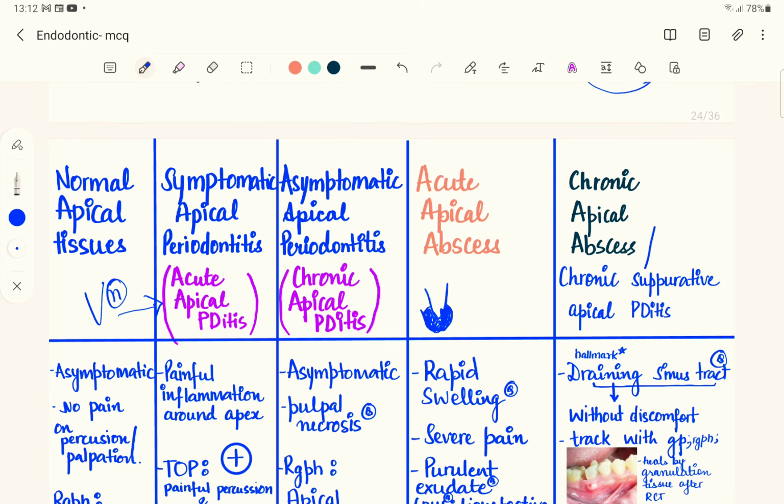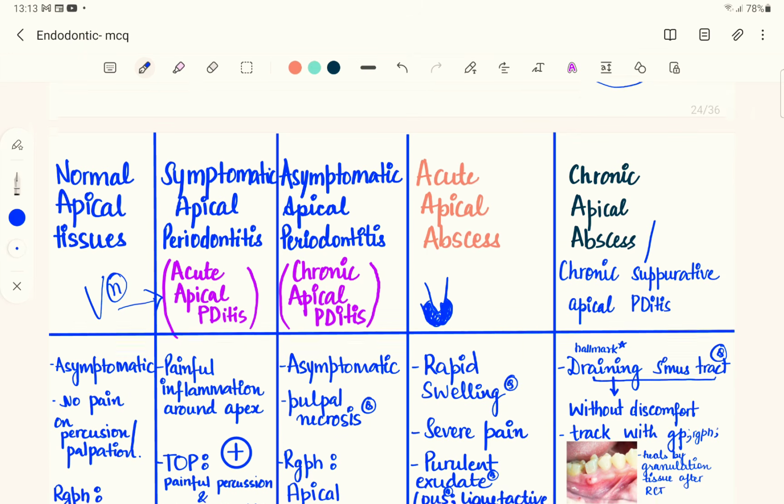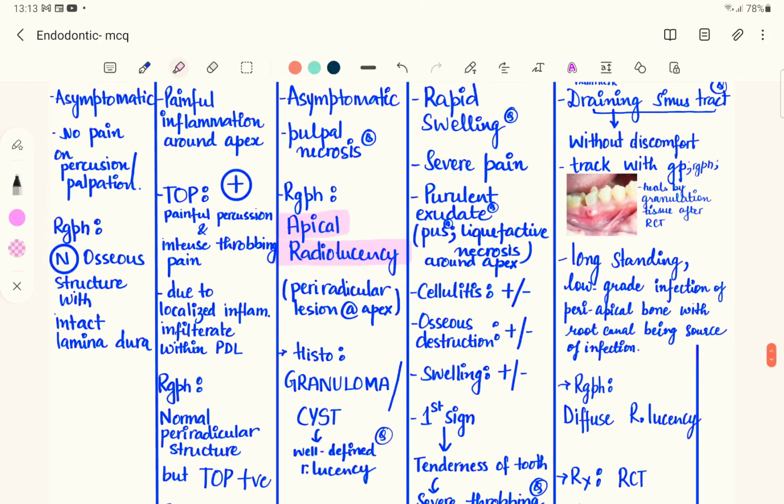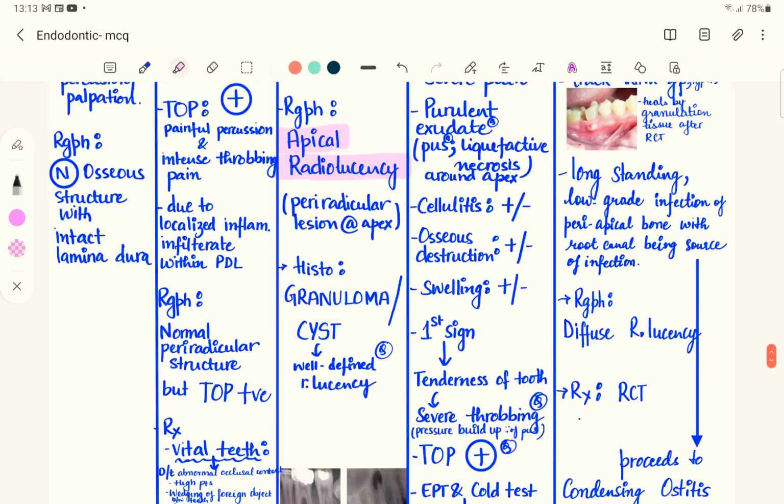So there is pulpal necrosis. Since the acute has progressed into the chronic, the radiographic finding is going to be periapical radiolucency, a periapical radicular lesion at the apex. Histologically, you will find either a granuloma or a cyst associated with chronic apical periodontitis.